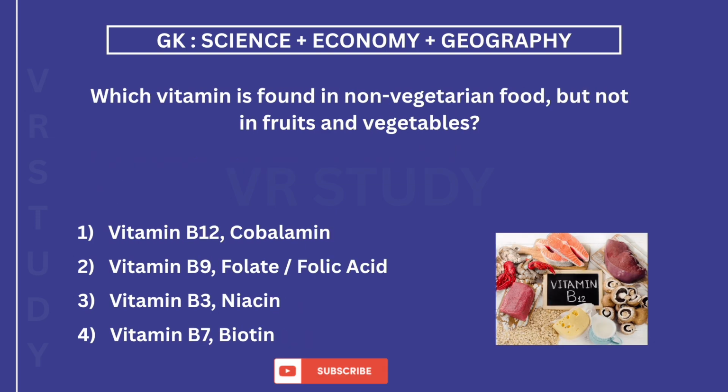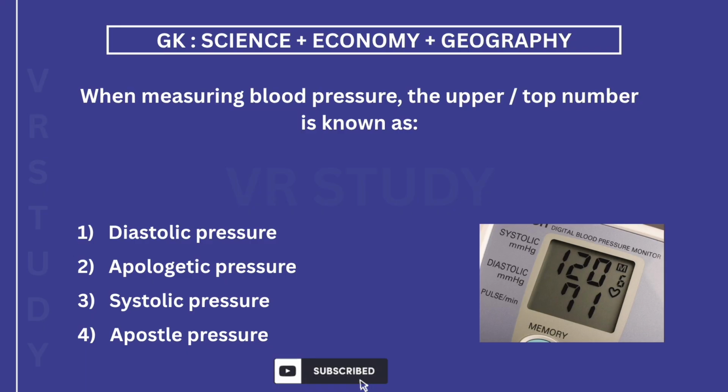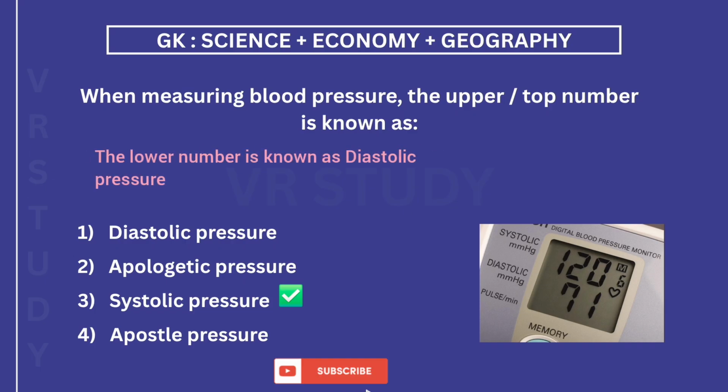Which vitamin is found in non-vegetarian food, but not in fruits and vegetables? The answer is 1. Vitamin B12, cobalamin. When measuring blood pressure, the upper or top number is known as. The answer is 3. Systolic pressure. The lower number is known as diastolic pressure.